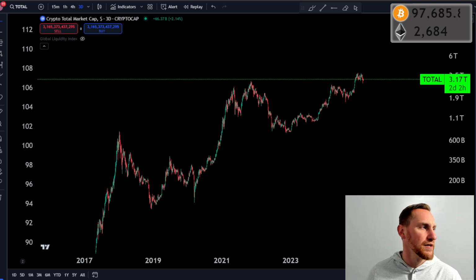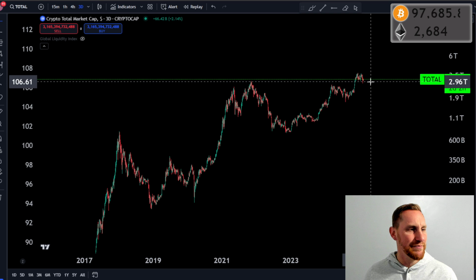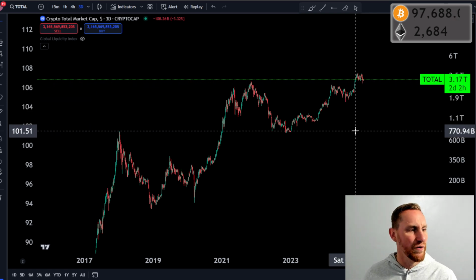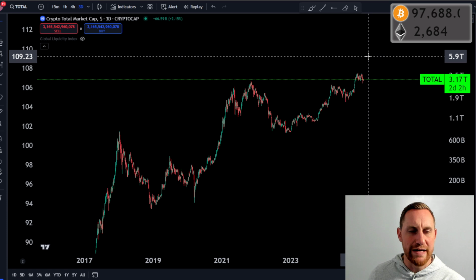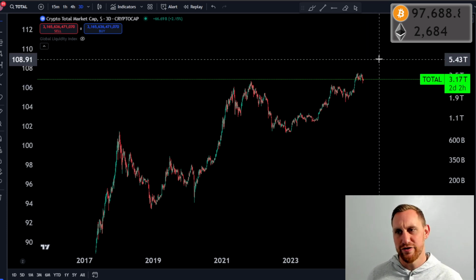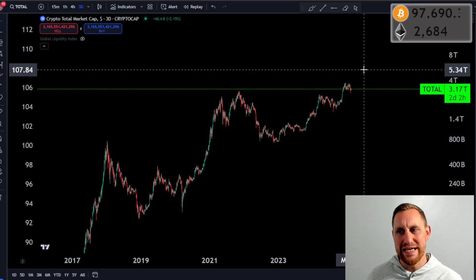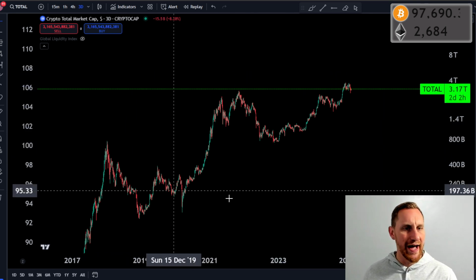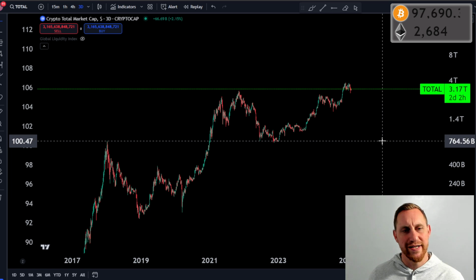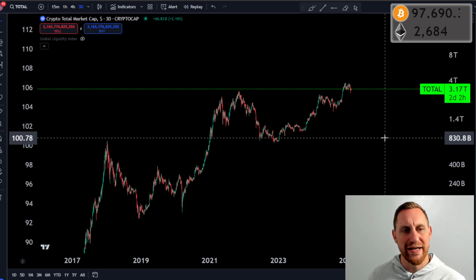All right. So obviously this is the crypto total market cap. You guys can see right now we are sitting right above the previous all-time highs, right? And you might be asking yourself, is the top in for crypto? Is the top not in for crypto? Where could potentially the top be for the total market cap of crypto? And all these questions that you might have. So I thought today that we might look at the total market cap, right? Which includes Bitcoin and altcoins, and look at where potentially this market could go based on previous cycles.